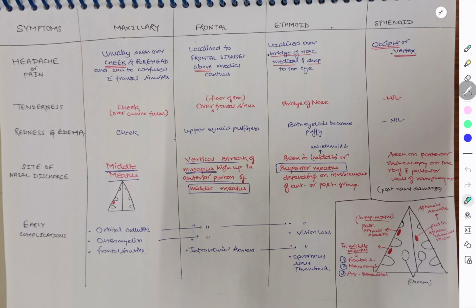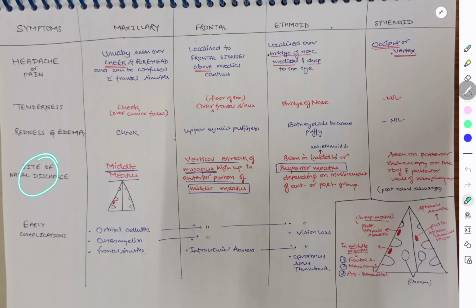Coming to ethmoid sinusitis, the headache or pain will be in the bridge of the nose, medial and deep to the eyes. Tenderness is again in the bridge of the nose. You can press on the bridge of the nose and feel the tenderness. Redness and edema, both eyelids become puffy, mainly on the medial sides.